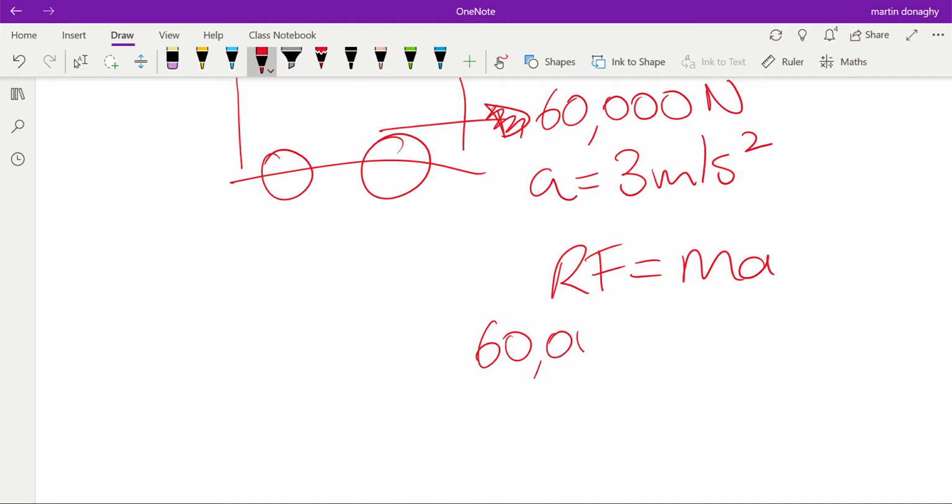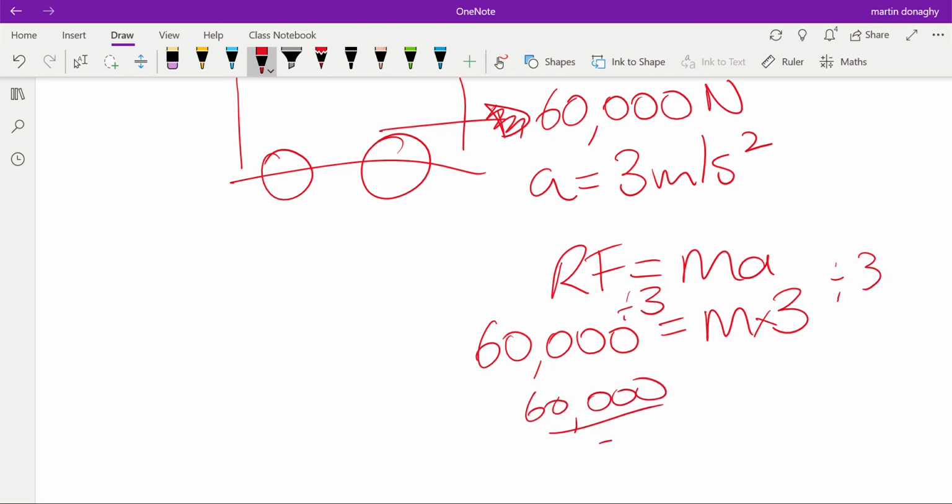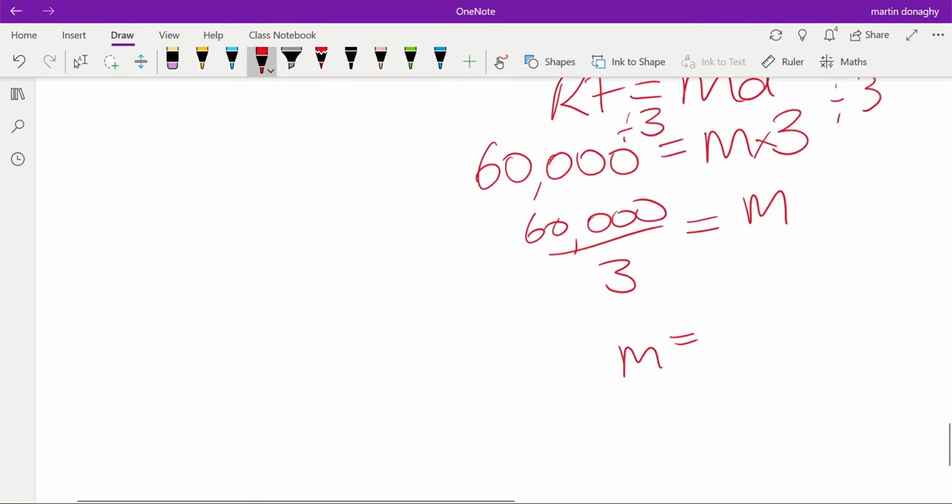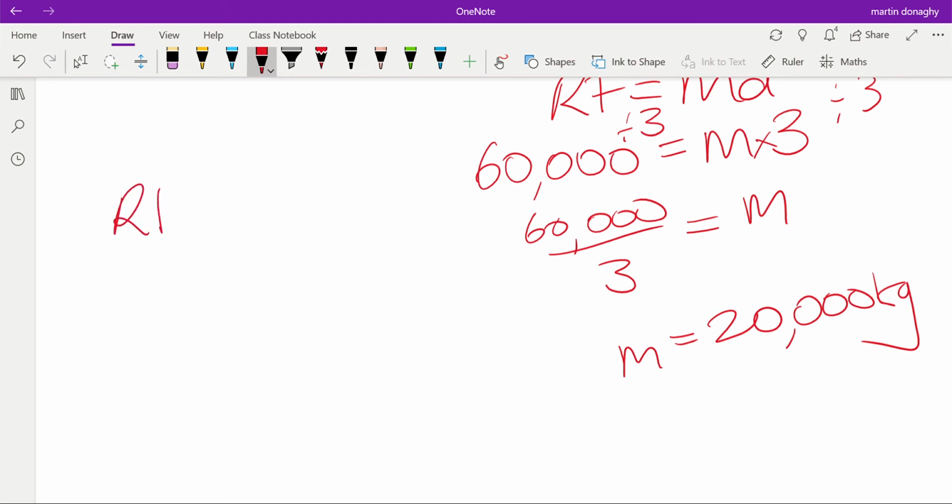Resultant force, 60,000, is equal to the mass, which we're going to try and find out, times 3. Divide both sides by 3 to get the mass by itself. That gives us 60,000 divided by 3 equals m. So the mass of the bus is 20,000 kilograms.